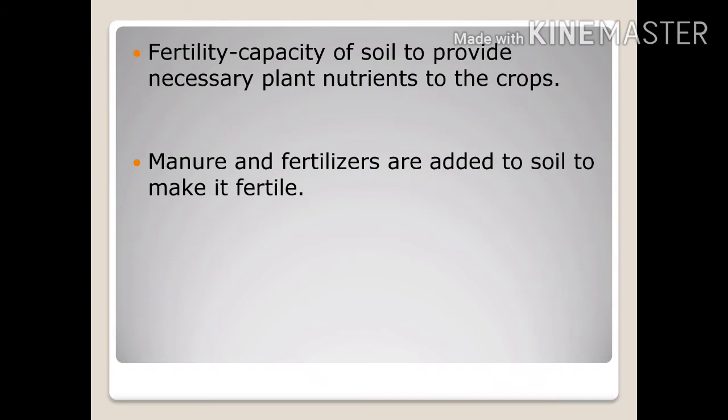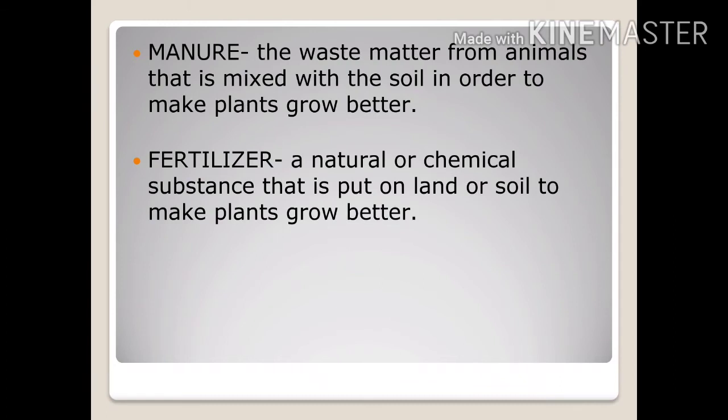Manure and fertilizers are added to the soil to make it fertile by the farmers. Now, what are manures and fertilizers? Manure is the waste matter from animals that is mixed with the soil in order to make plants grow better. And fertilizer is a natural or chemical substance that is put on land or soil to make plants grow better.